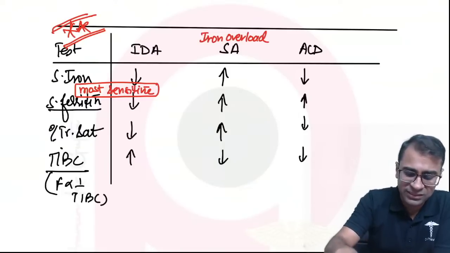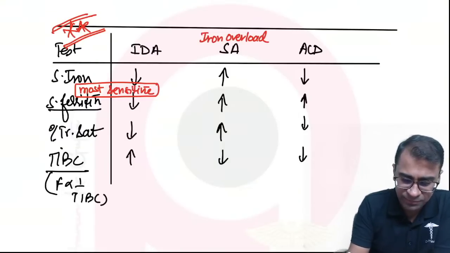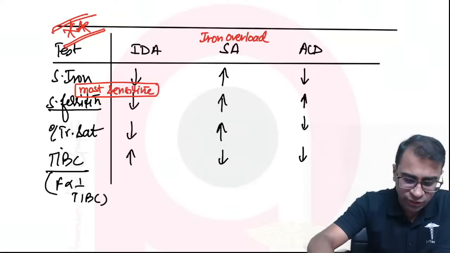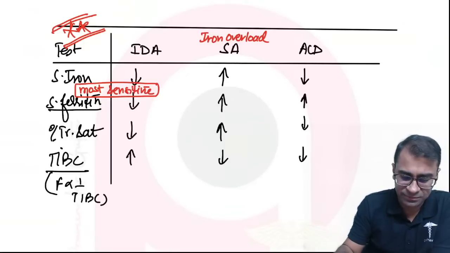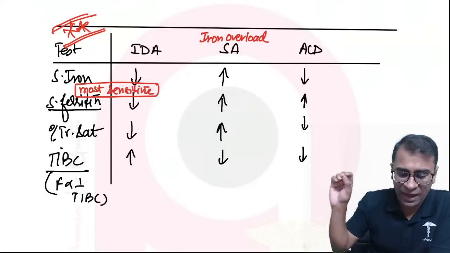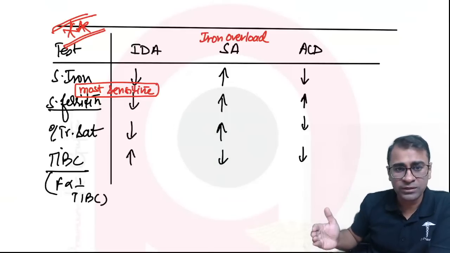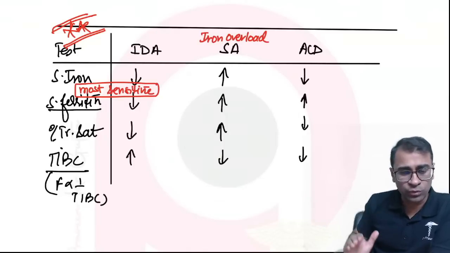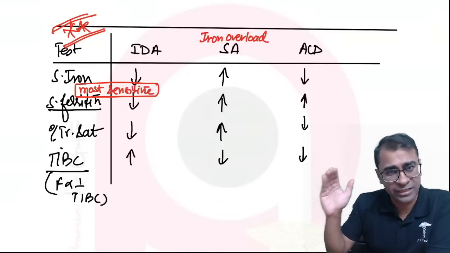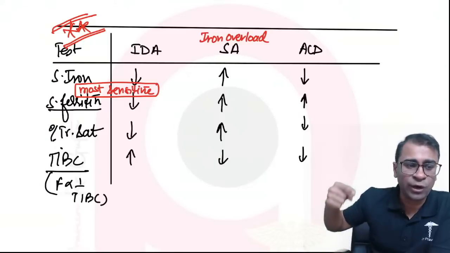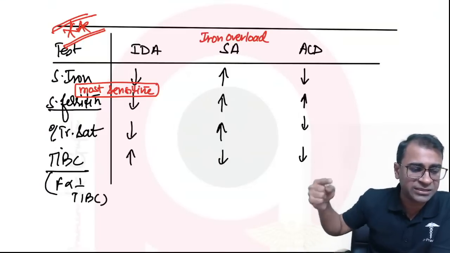What happens, guys, in iron deficiency anemia? In a case of iron deficiency anemia, serum iron is low, ferritin is also low, transferrin saturation is also low. The moment I say low ferritin, TIBC is high.